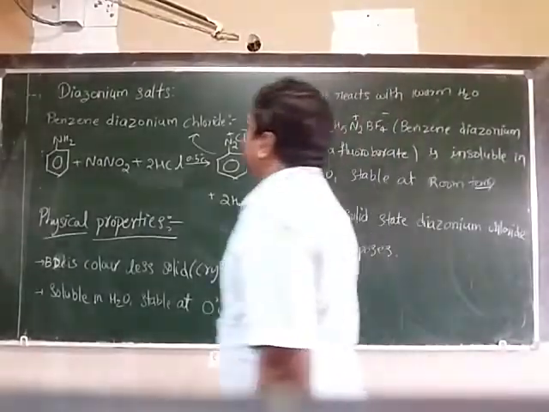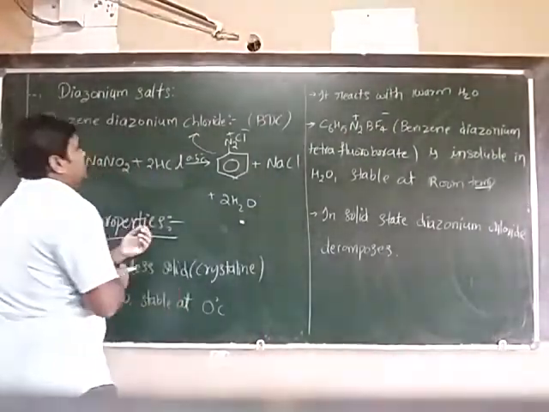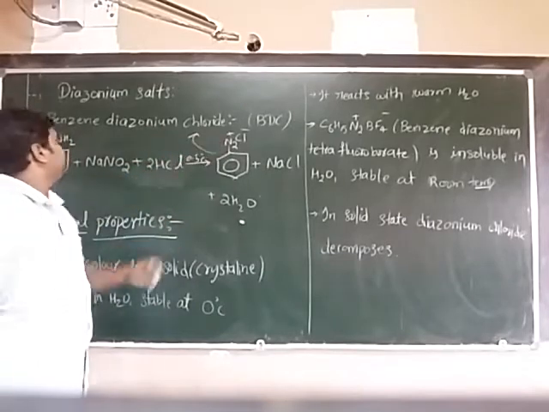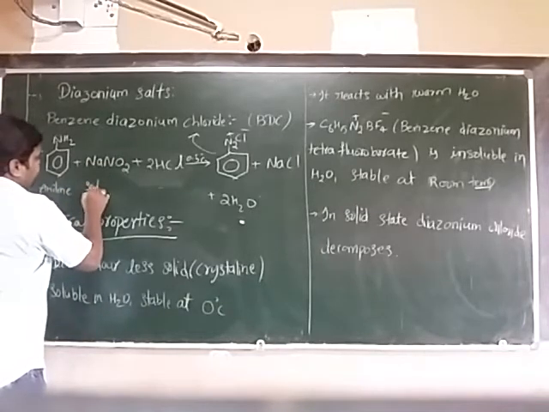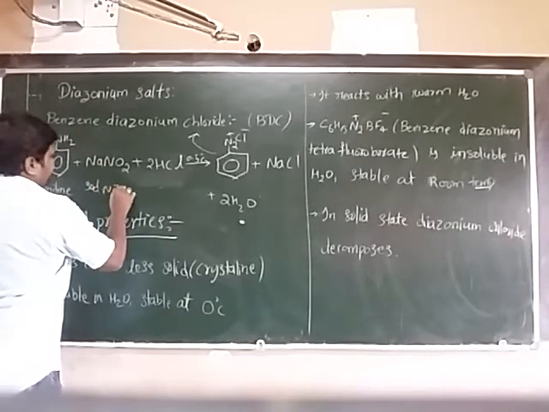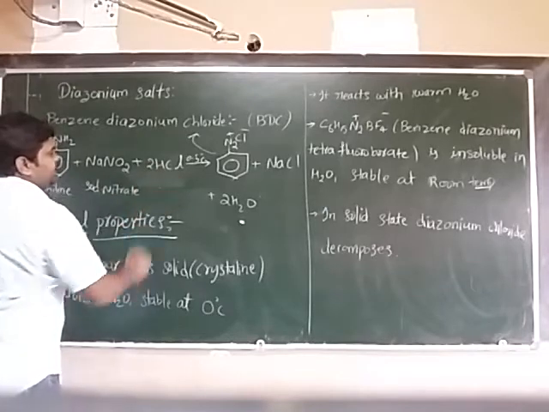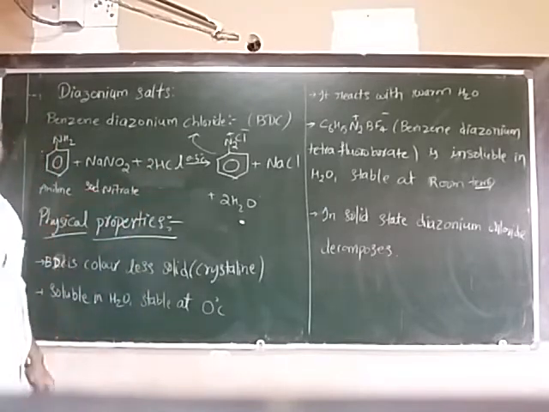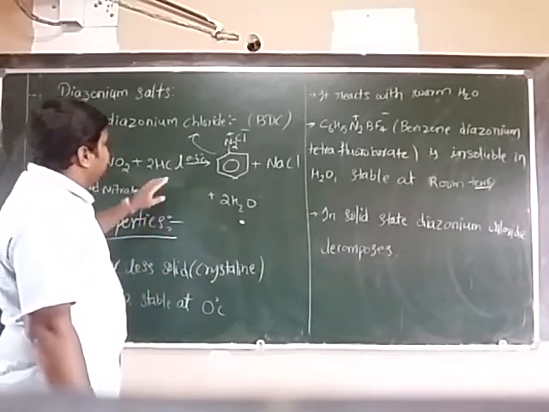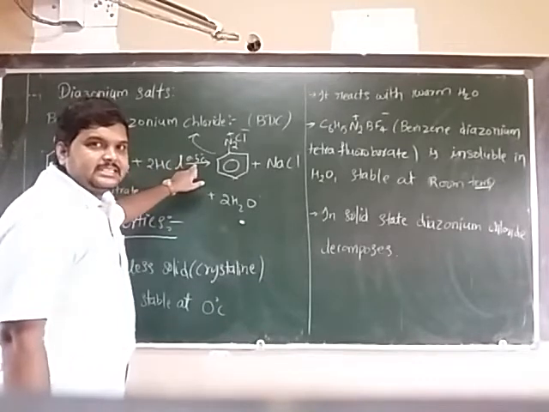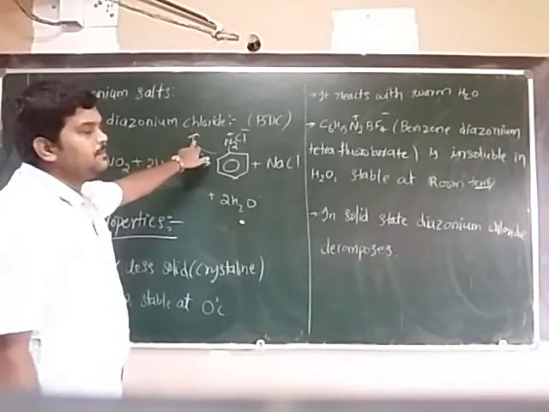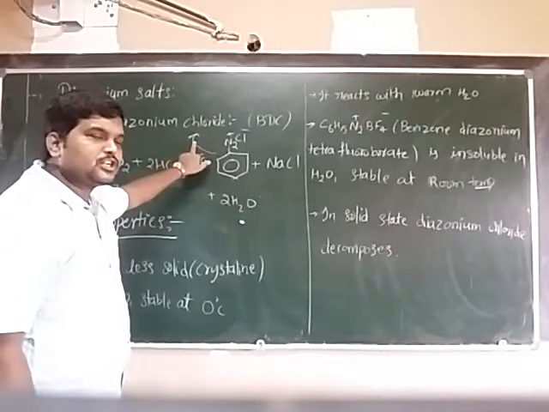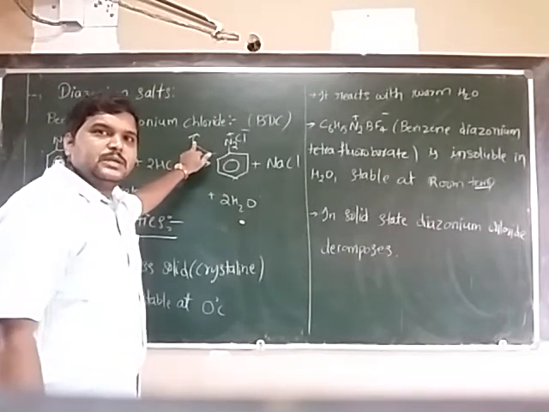Okay, now we will see benzene diazonium chloride. Generally, aniline reacts with sodium nitrite and hydrochloric acid, which leads to the formation of nitrous acid at 0 to 5 degrees Celsius, and that leads to the formation of benzene diazonium chloride.